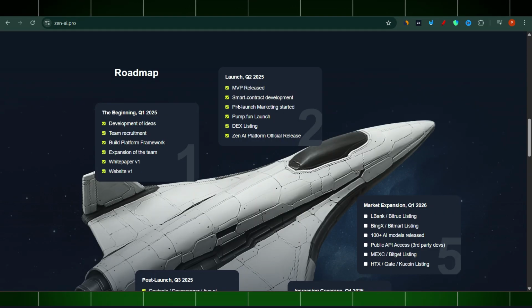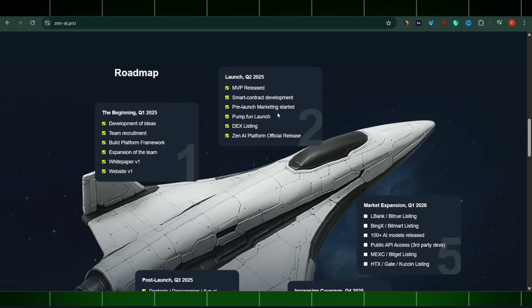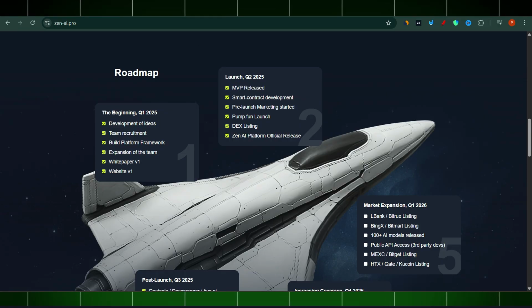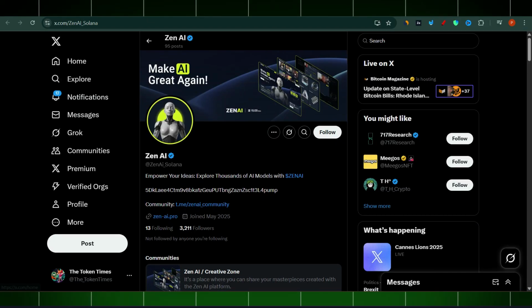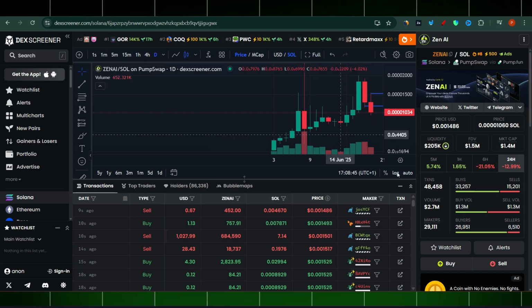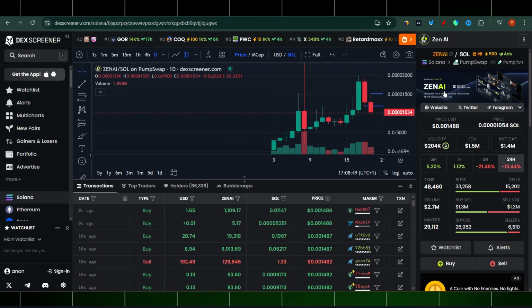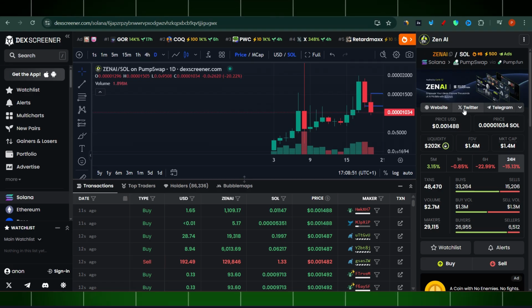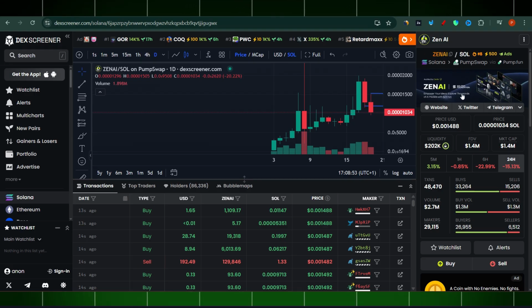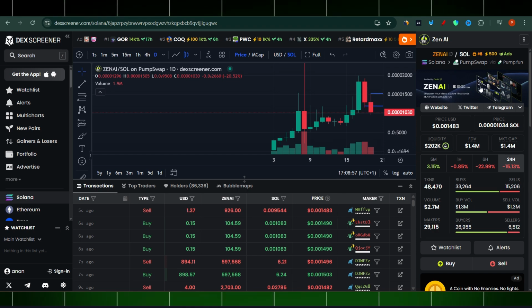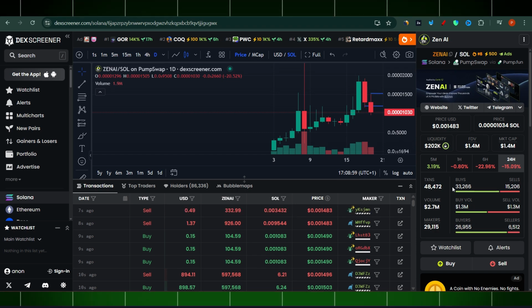So MVP release, smart contract development, pre-launch marketing, that's all in now. Token launch. It's on Solana. They are also on DEX, which is great. They're here, and they have a nice DEX profile, a paid version with all those fancy links to the website, Twitter, Telegram. You can see their website here, with the screenshots. It's nicely made.